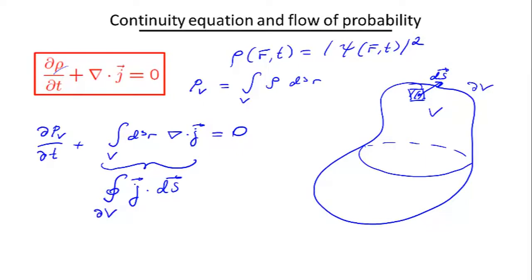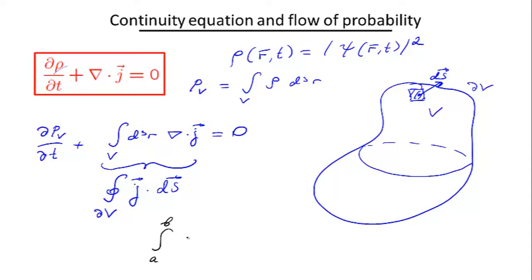I'm sure some of you have already seen the Gauss theorem, let's say in the theory of electromagnetism. But if you forgot about it or you have never seen it, let me just mention that this Gauss theorem is in some sense similar to the simple identity that we oftentimes use for usual integrals.